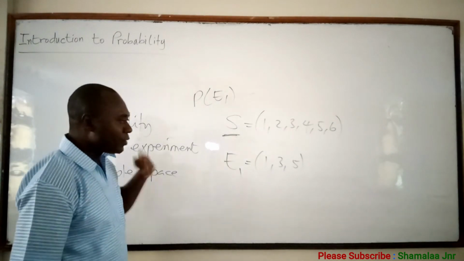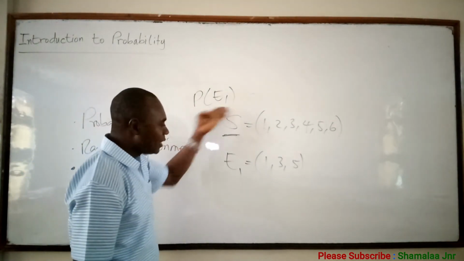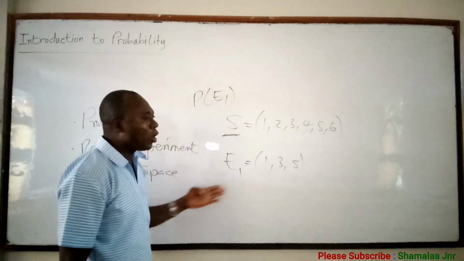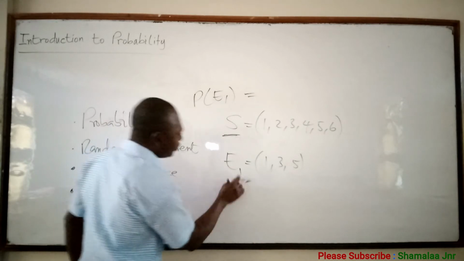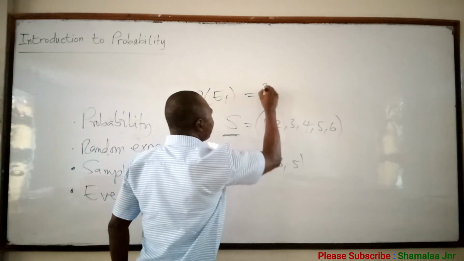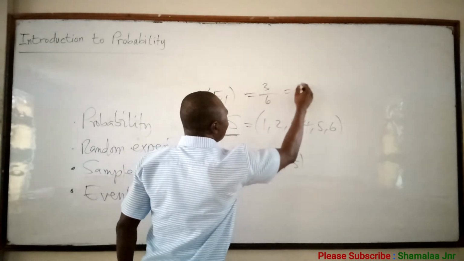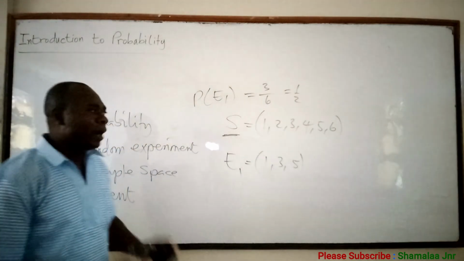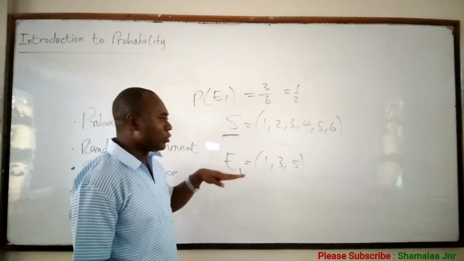So when a die is tossed and you have to find the probability of event 1, that is, the probability of getting an odd number, how many odd numbers are here? 1, 2, 3. So 3 over 6, which is 1 over 2. This is the probability of getting an odd number when a die is tossed.